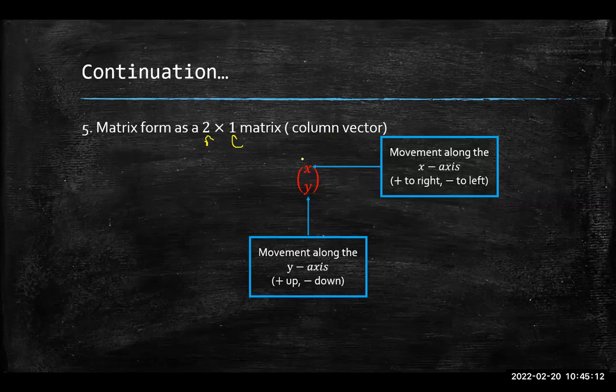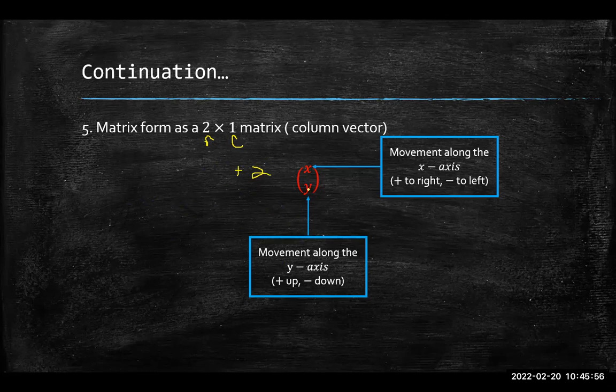This value on top tells me the movement or displacement along the x-axis. So positive is to the right, negative is to the left. So if this number is -2, that means that I moved 2 spaces to the left. From wherever I start, I move 2 places to the left. If it was +2, then from whatever point I start at, I move 2 places to the right. It's called a translation. When you do that in math, just remember we talked about this. It's called a translation, right? Or a slide. You'll learn about it in math.